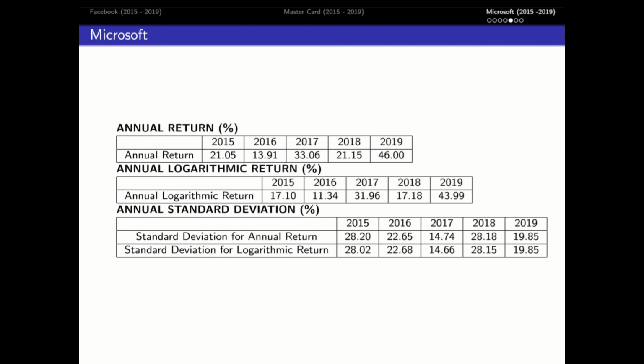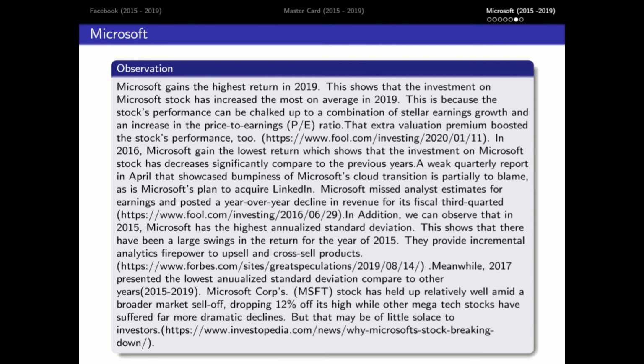As for annual standard deviation, there is a slight difference between standard deviation for annual return and standard deviation for logarithmic return. And for 2019, the standard deviation for both annual return and annual logarithmic return are the same, which is 19.85. From the result, we observe that Microsoft gains the highest return in 2019. This shows that the investment on Microsoft stock has increased the most on average in 2019.